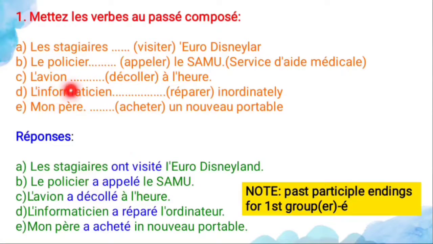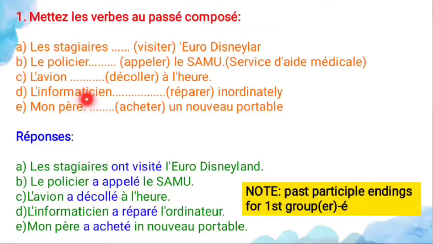And next, l'avion dash décoller à l'heure. So décoller means what? To take off. So is décoller in the 16 verbs? No, not in that 16 verbs. So again you have to use what? Avoir conjugation only. L'avion is a common thing, so you have to use the subject il, and the conjugation for il is a. And the verb décoller ends with er, so the past participle ending is é. So l'avion a décollé à l'heure, it means the plane took off on time.